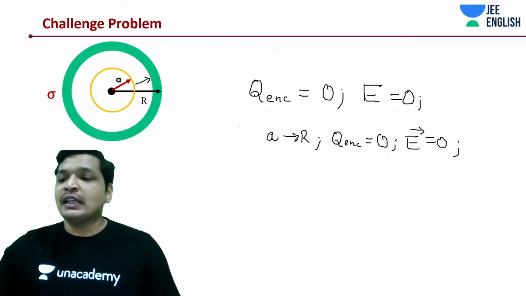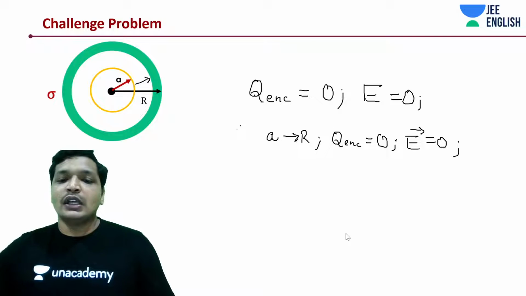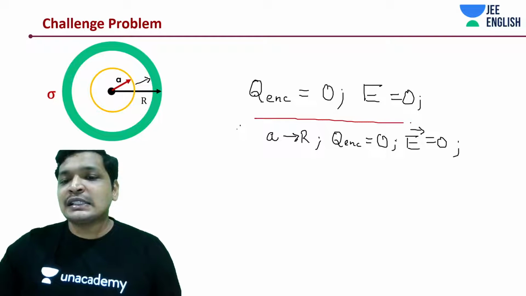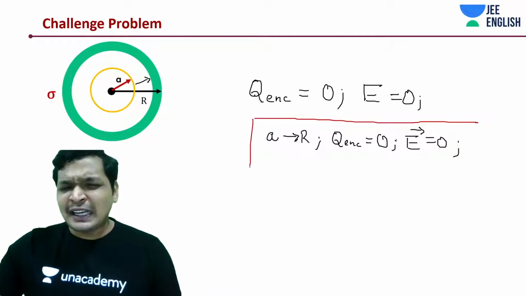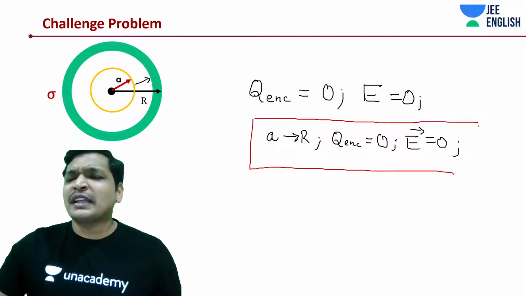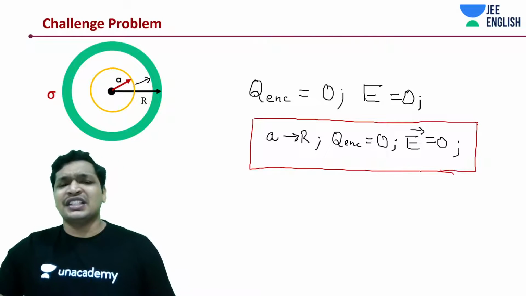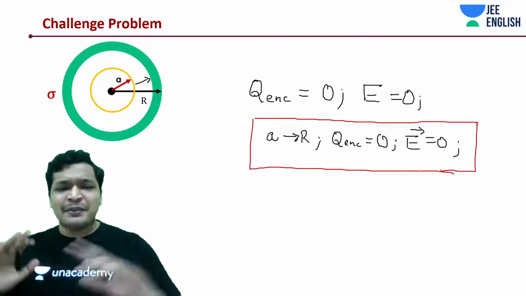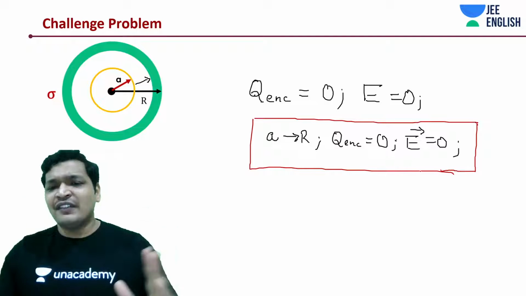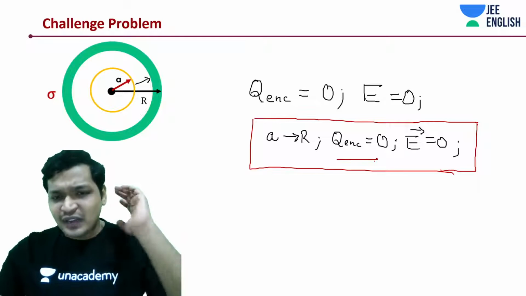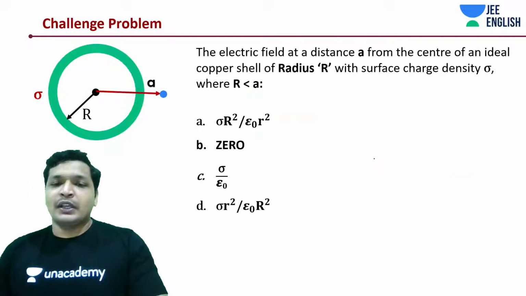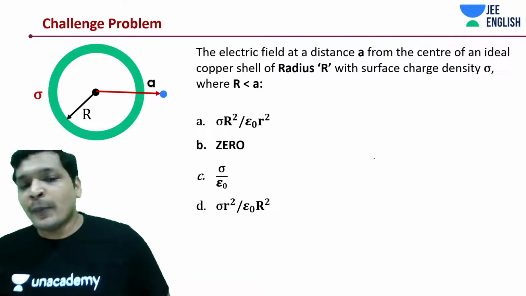A very important thing. One of the popular kinds of questions can be a graphing question, and this is a key thing. It can even be a cube, it can be a very random structure. We'll come to each and every point, but whenever you see charge enclosed is 0, electric field is 0. Good, it's going to be radial. Yeah, correct.